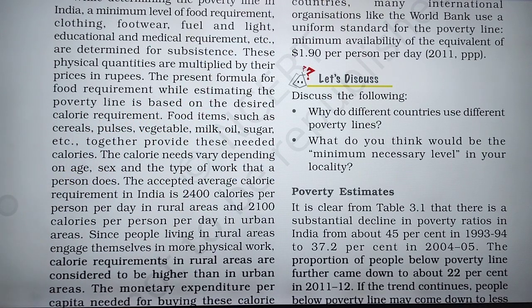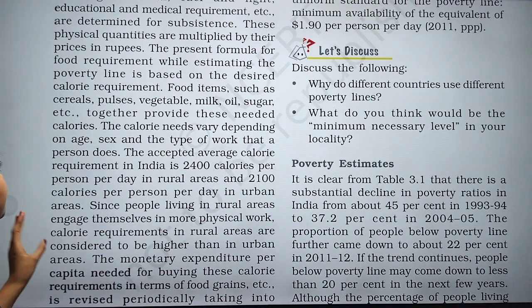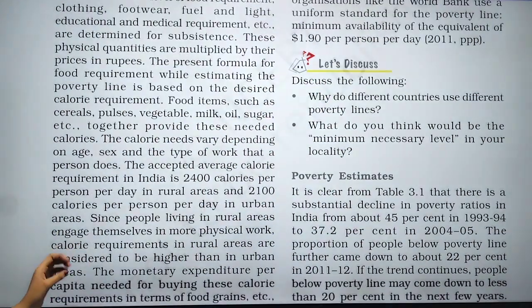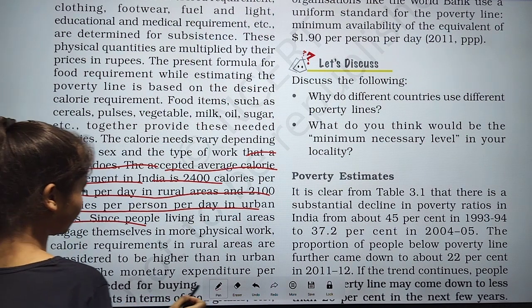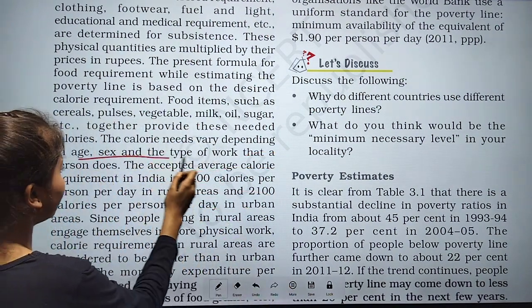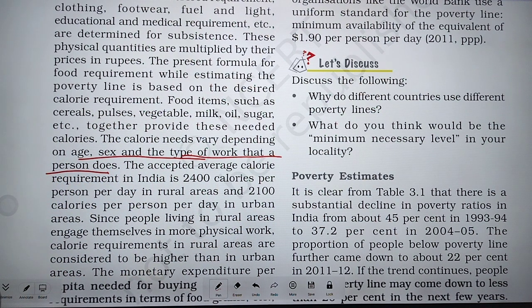People get calories with the help of pulses, vegetables, milk, sugar, oil etc., which together provide the needed calories. Now the calorie need varies depending on age, sex and the type of work that a person does.